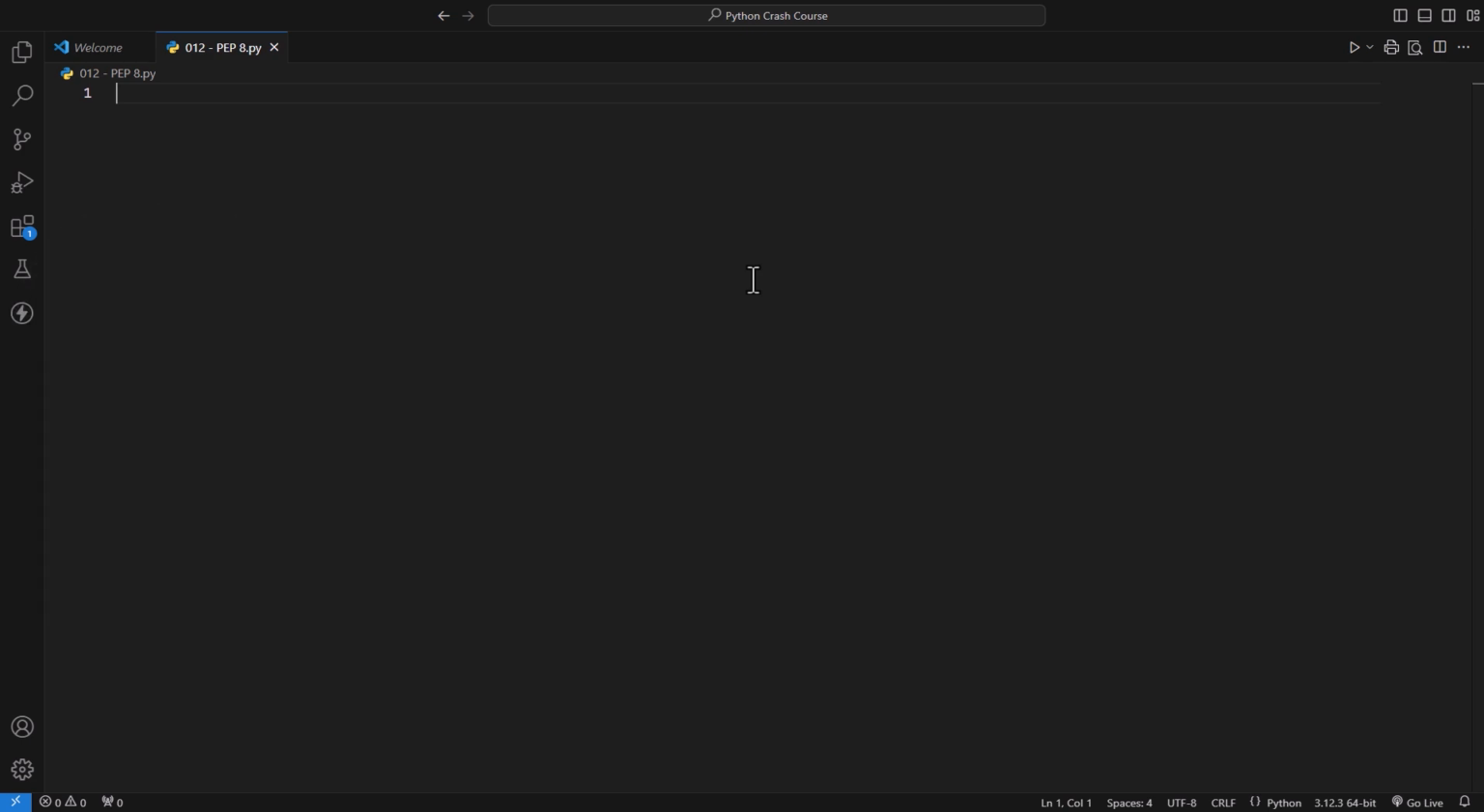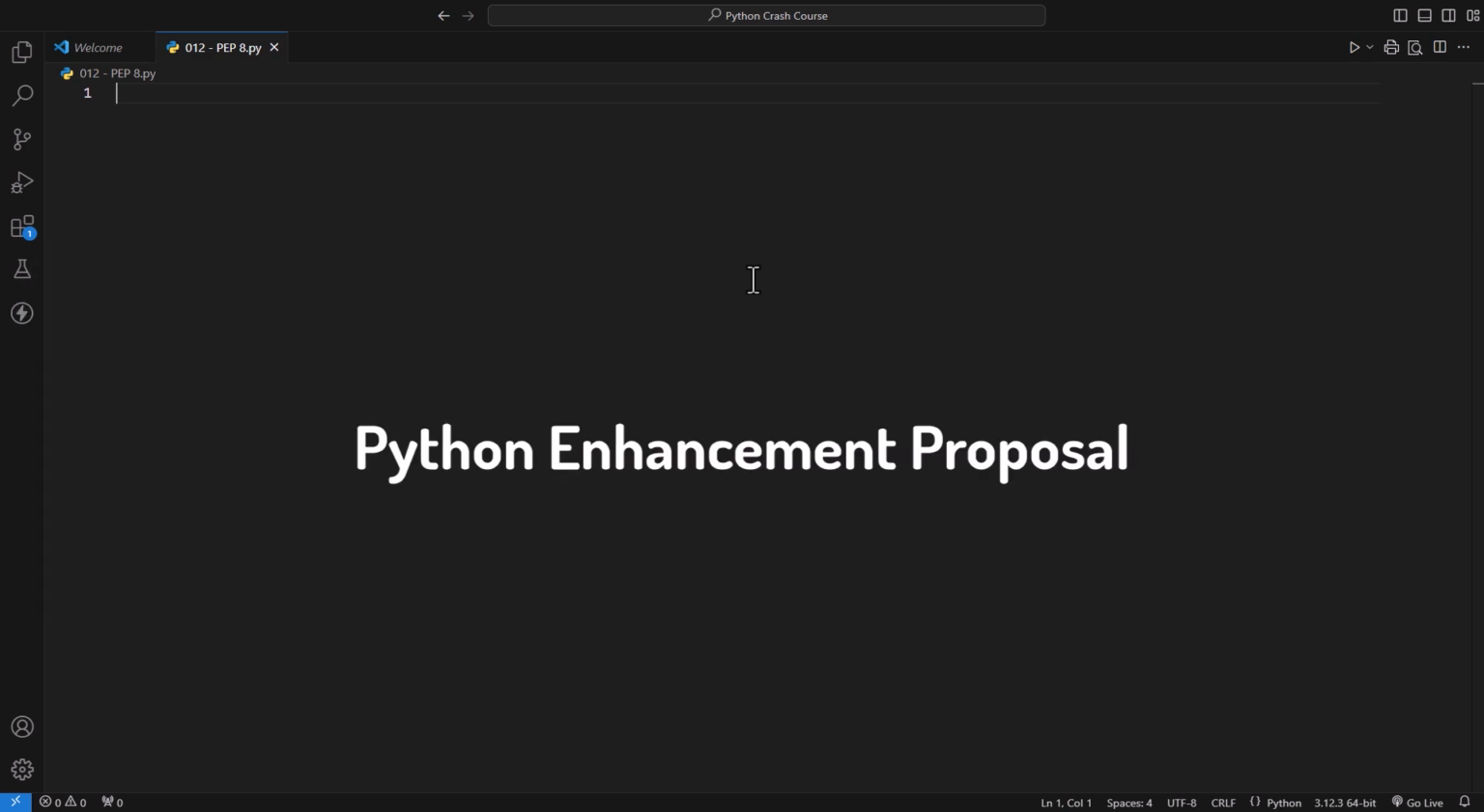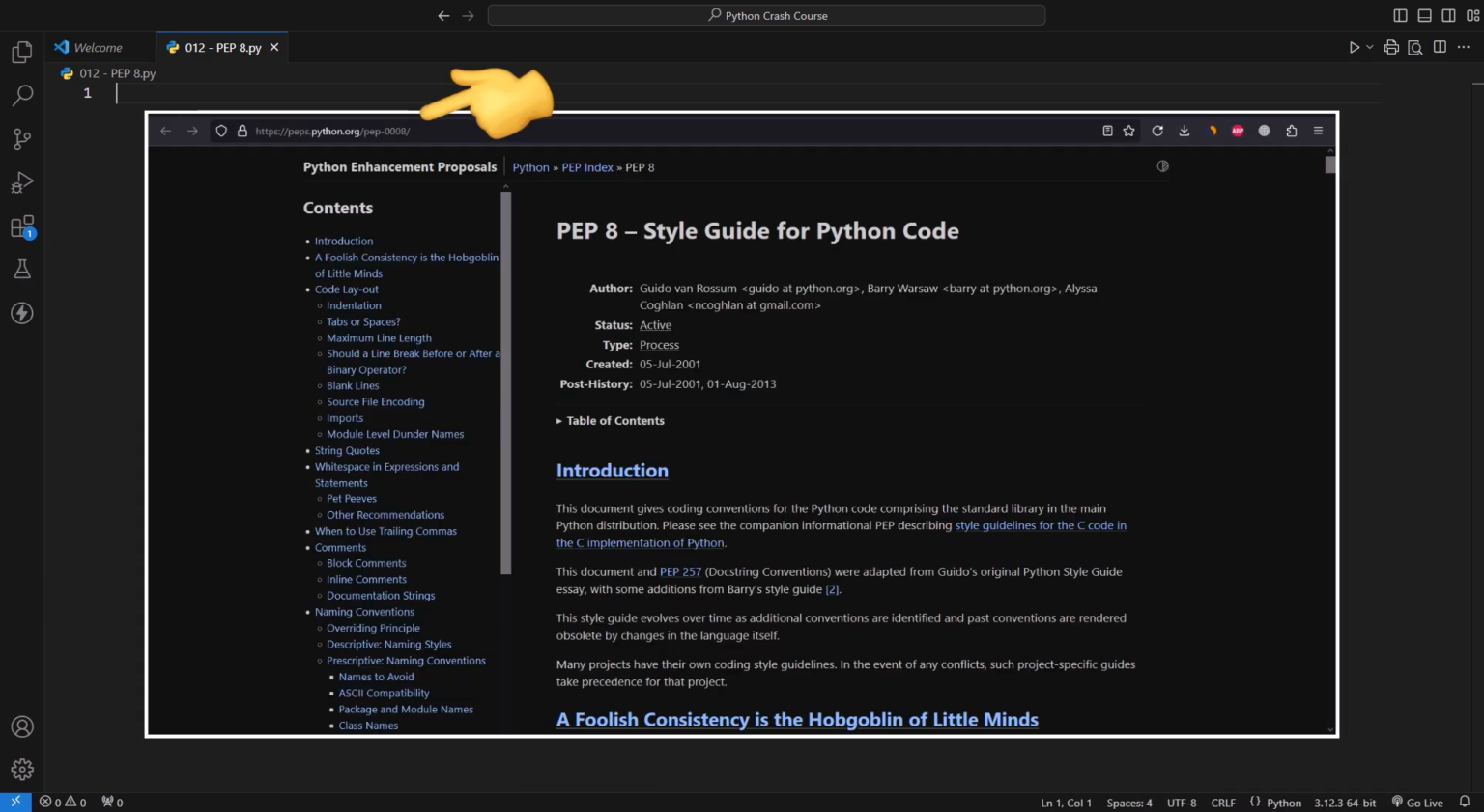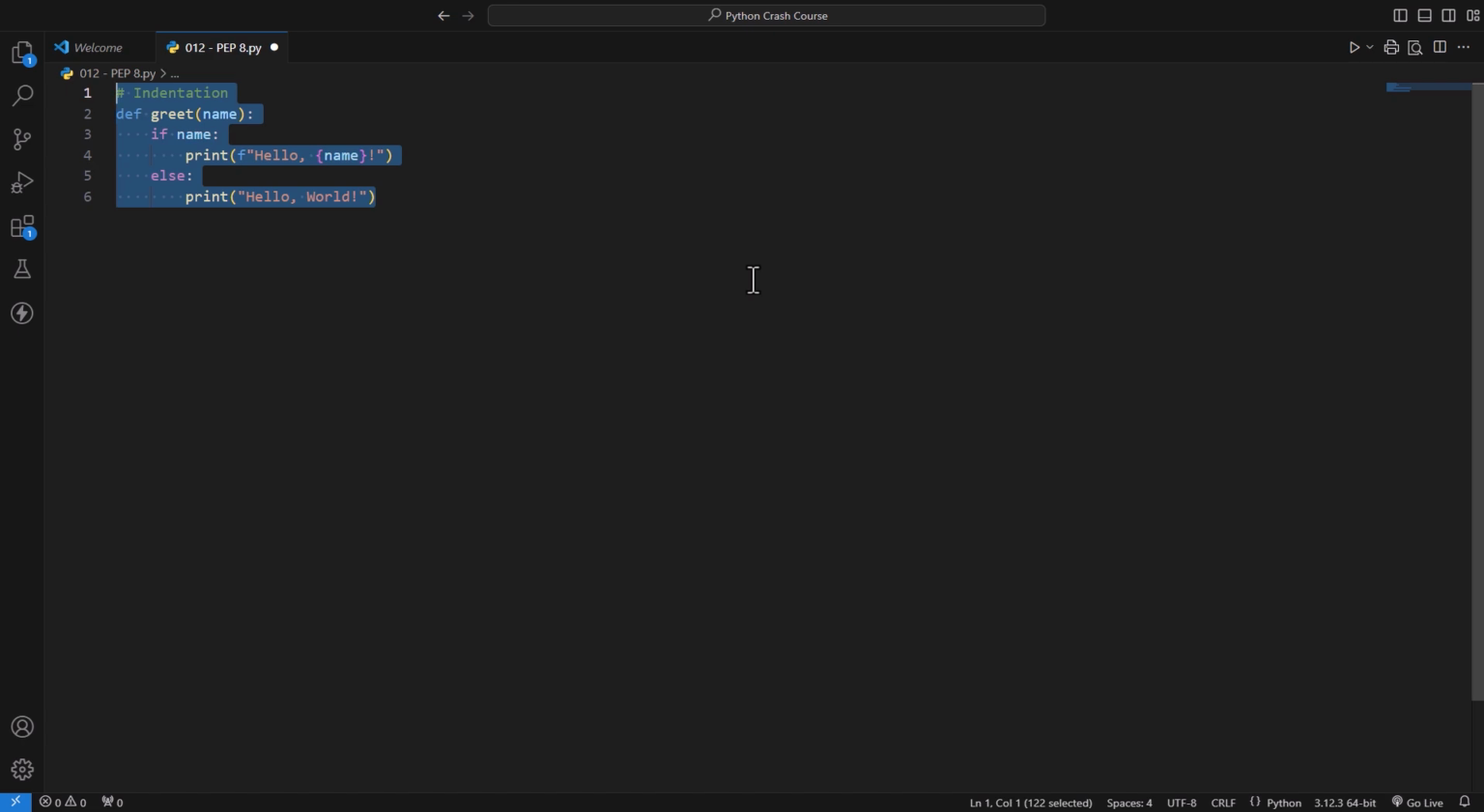First up, let's talk about PEP8. PEP stands for Python Enhancement Proposal, and PEP8 is the style guide for Python code. Think of it as the fashion guide for your code. It helps your code look good and fit in with other Python code out there. PEP8 covers a lot of ground, but let's focus on some key points. First is indentation. Use 4 spaces per indentation level, not tabs. This makes your code structure clear and easy to read.